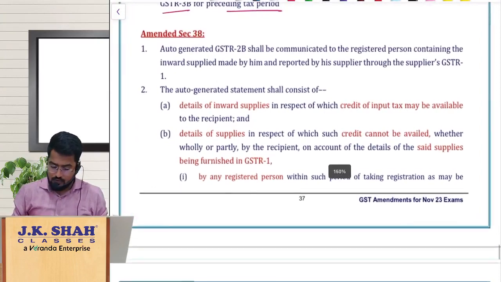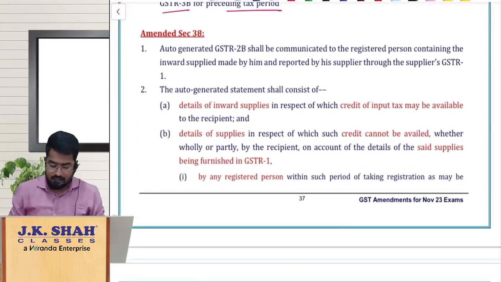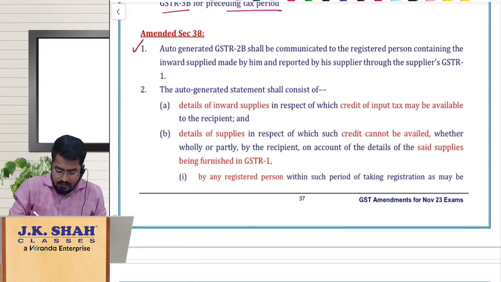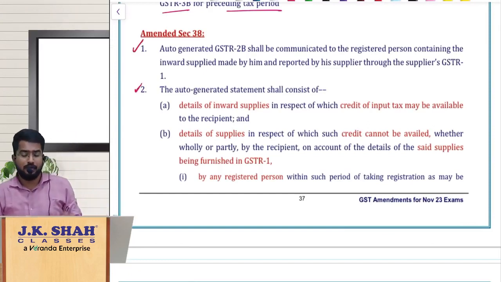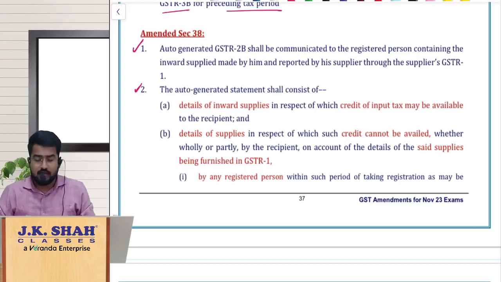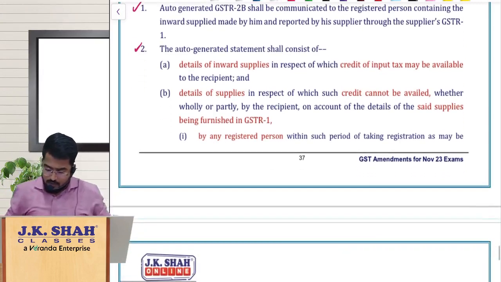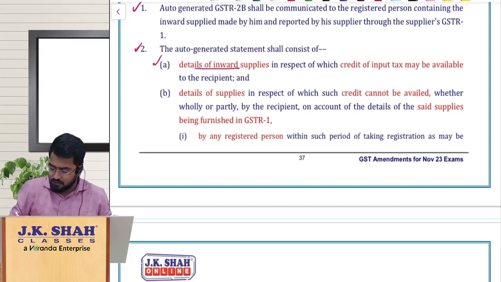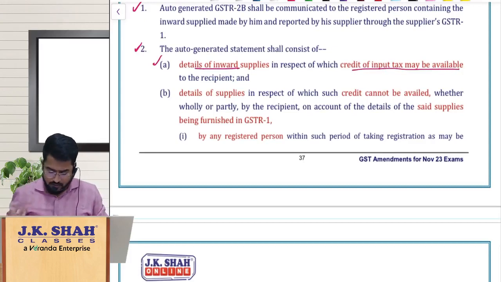Now, one more super duper amendment, section 38. Section 38, GSTR 2B: obviously when ITC is reflected in your GSTR 2B, only then can you avail ITC. That is quite obvious. There is one super duper amendment here, which of course is not yet operational as of now, but this amendment says, whatever the inward supplies reflected in your 2B, that is available for you in GSTR 2B, that you can take.